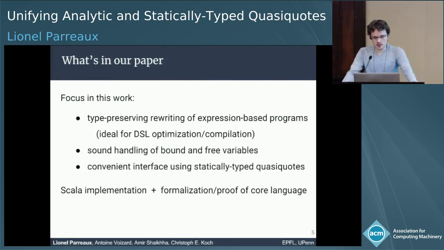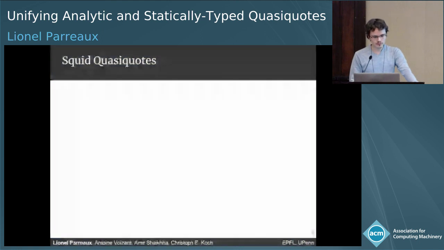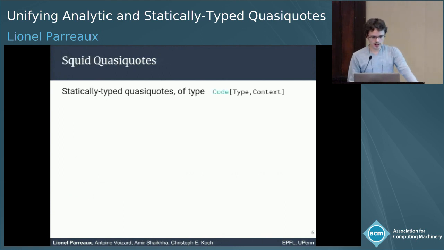with this nice quasiquote-based interface. We have in our paper a description of the Scala implementation and formalization of the core language, with a proof of soundness. So how does it work? The code fragments in Squid have two type parameters. They are Code of type and context, where type reflects the type of the program fragment and context reflects its context requirements, which is basically the set of free variables that may appear in the term.